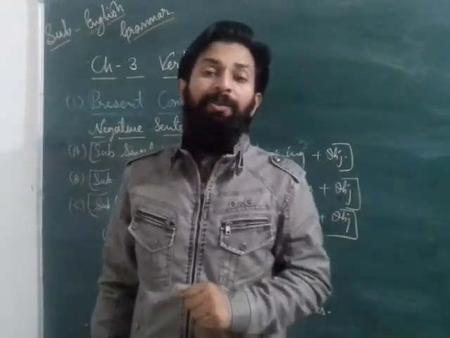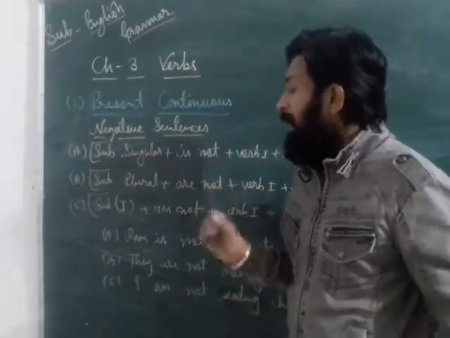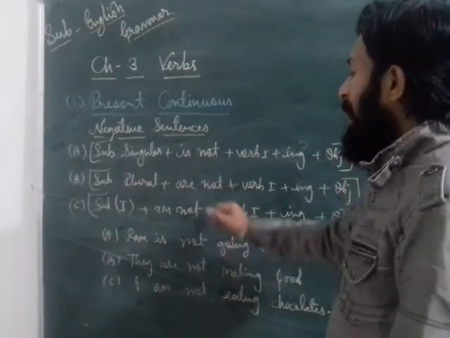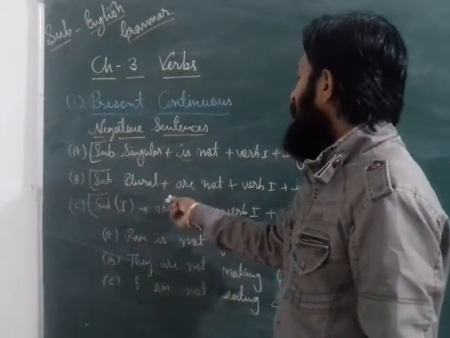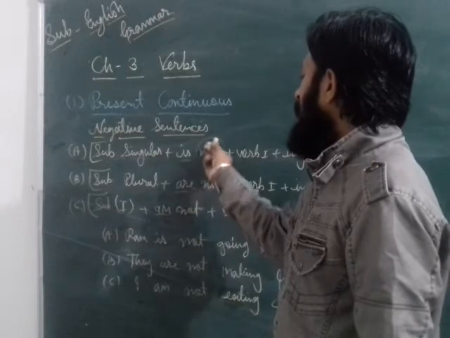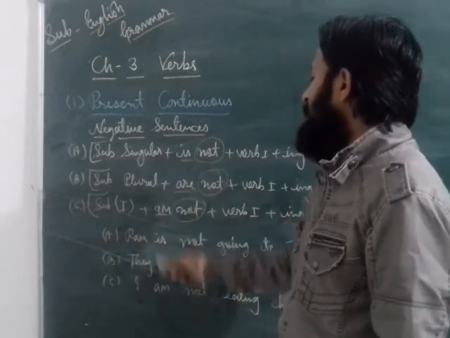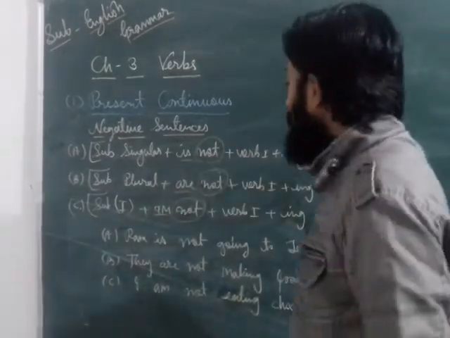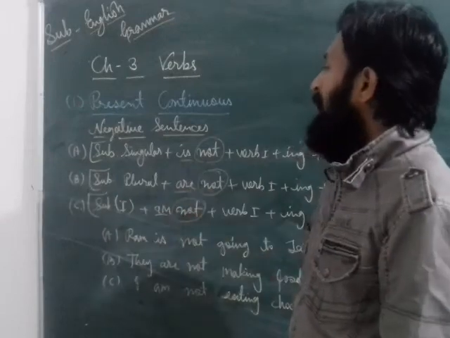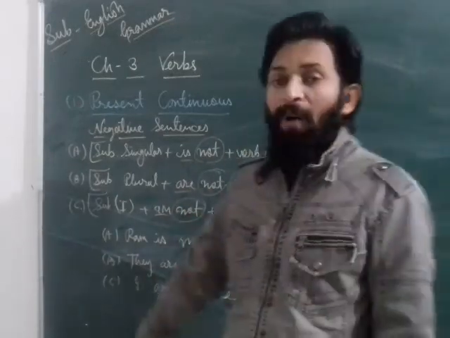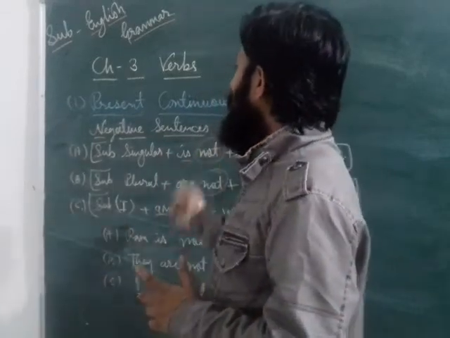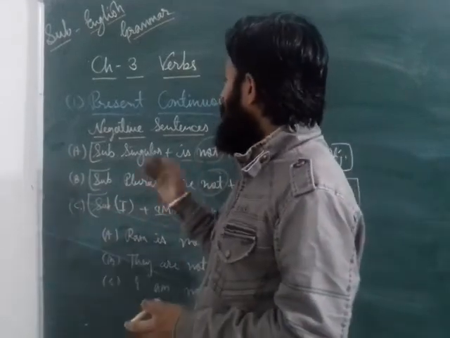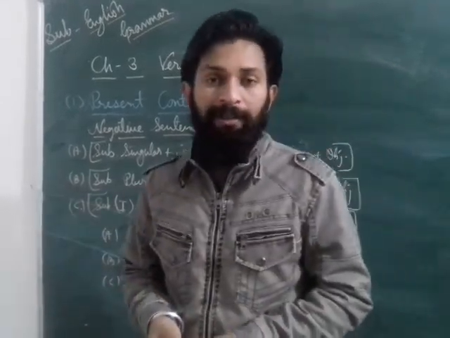Dear students, in these sentences, if you already know about the affirmative sentences, then you only have to add the word not here. After the helping verb is, are and am, if you add the word not, then it changes into negative. You have to add not only after the helping verb, then it automatically changes into a negative sentence. You have to keep that in your mind. Now we will discuss interrogative sentences of present continuous tense. What are the formulas of interrogative sentences and how to create interrogative sentences in present continuous tense.